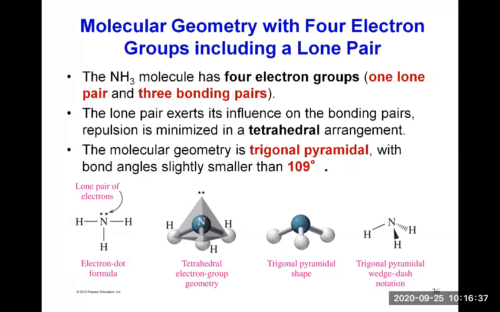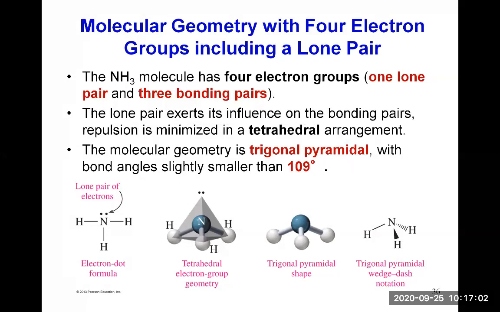And so if we want to draw this on paper, you look at the figure on the right side, the trigonal pyramidal wedge dash notation. And so it's the same base as the tetrahedron, except you do not draw the bond that goes vertically and that was in the plane in the tetrahedral figure.